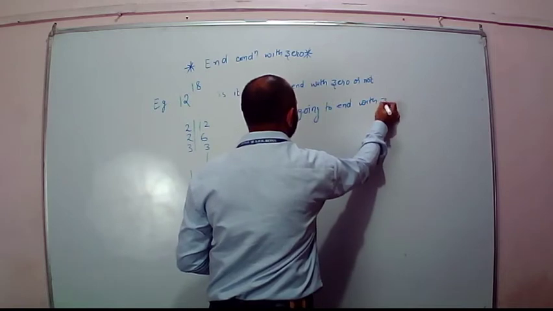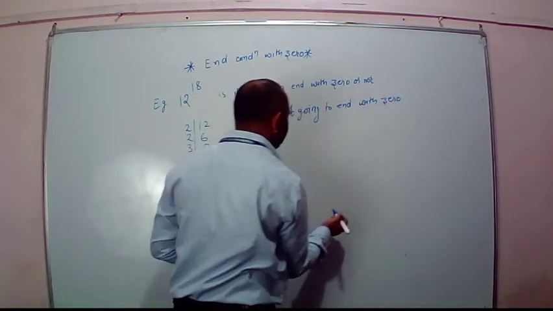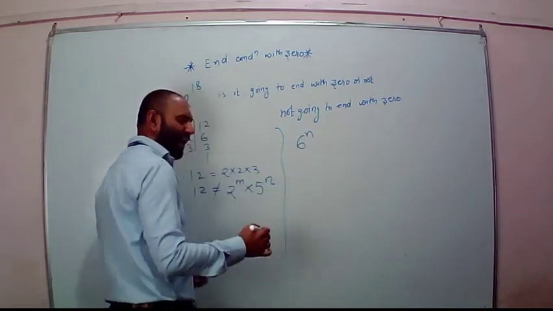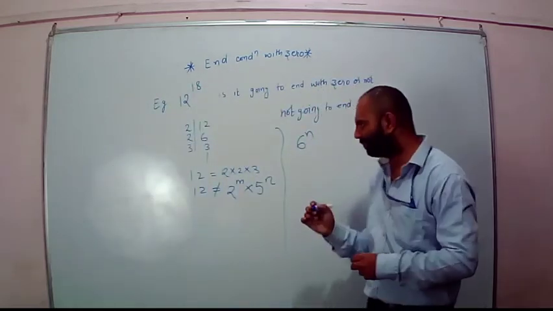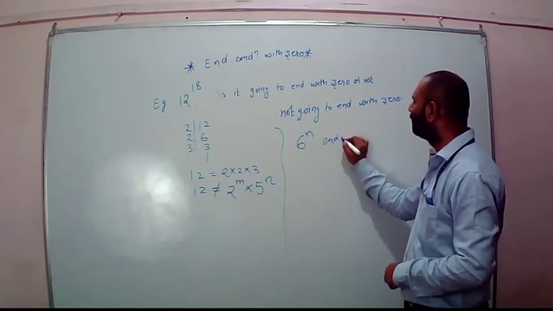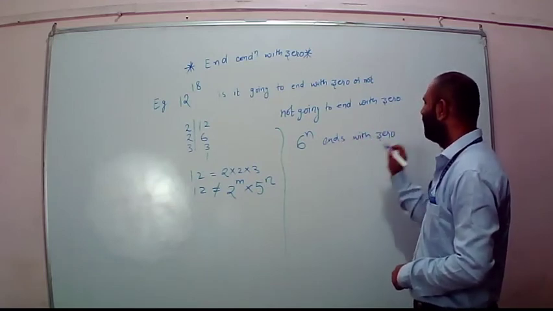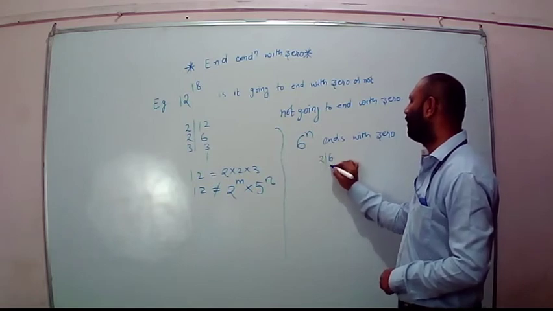There is an example also in the book: 6 to the power of n, does it end with 0 or not? You can easily tell. Factors of 6 are 2 and 3.